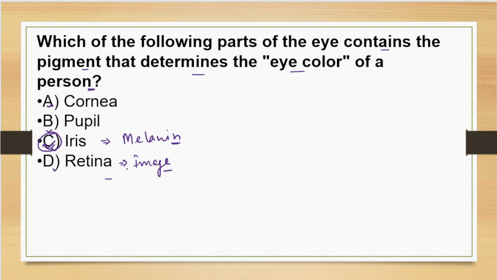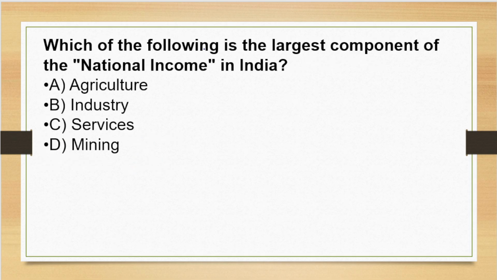So image forms in the retina, and the next question is, which of the following is the largest component of national income in India? The options here are A agriculture, B industry, C services, or D mining. So the correct answer of this question is services.